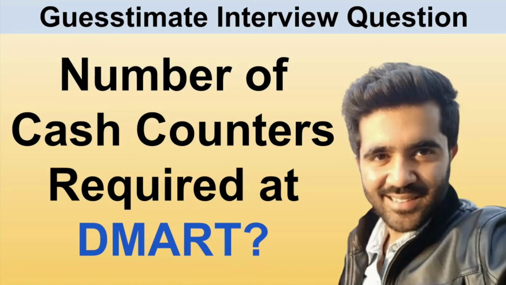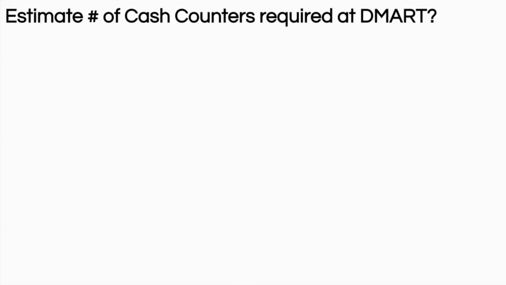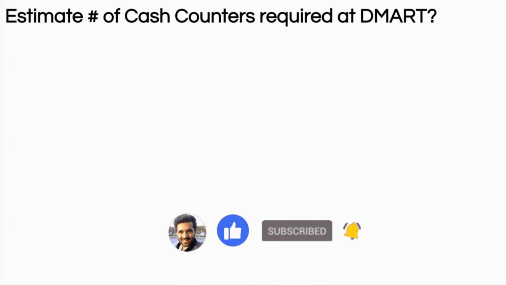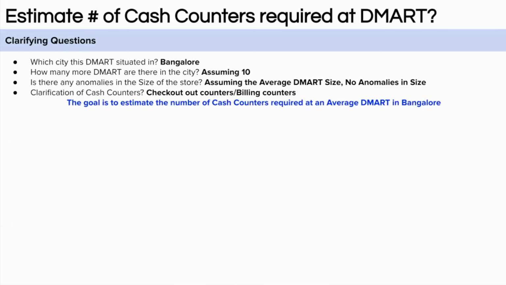So the question is to estimate the number of cash counters required at a DMART, which is a large shopping store. Right. So how do we solve this problem? So as usual, what should be our first step? The first step is to understand the question and ask clarifying questions so that you have a clear understanding of what is being asked in an interview and you don't miss things. So let's think through it.